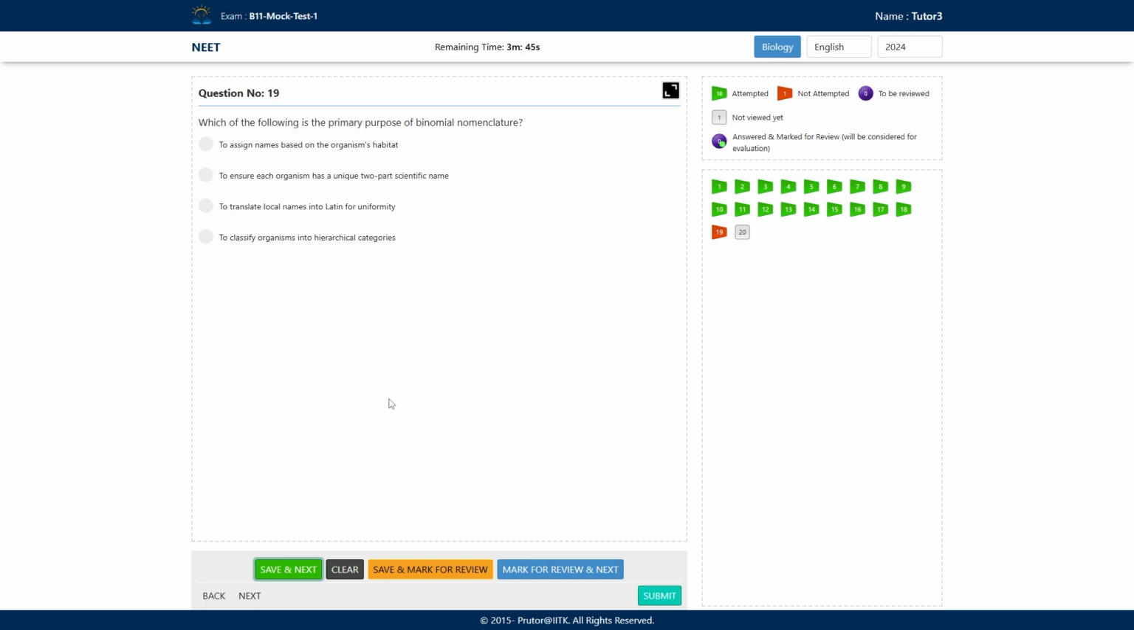Which of the following is the primary purpose of binomial nomenclature? What is the primary purpose? First option, to assign names based on the organism's habits. Second, to ensure each organism has a unique two-part scientific name. C, to translate local names into Latin for uniformity. And option D, to classify organisms into hierarchical categories. So what do you think? Which is the correct option?